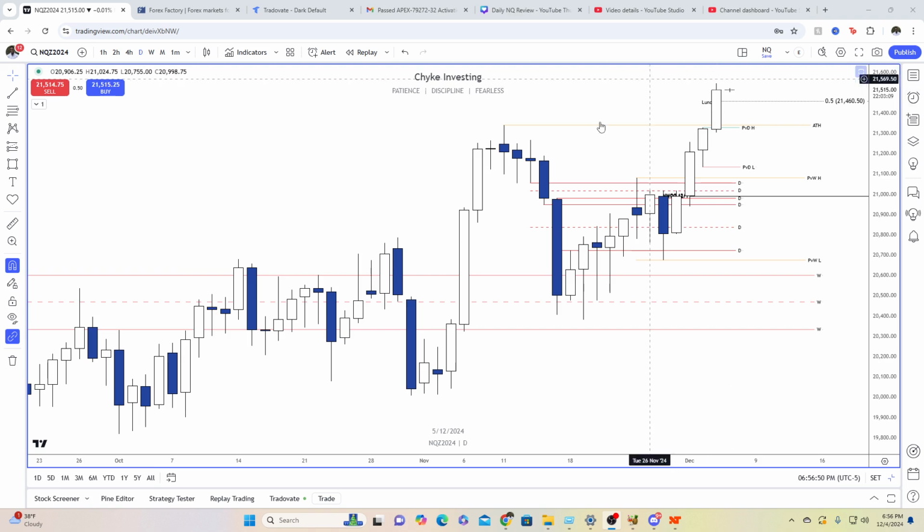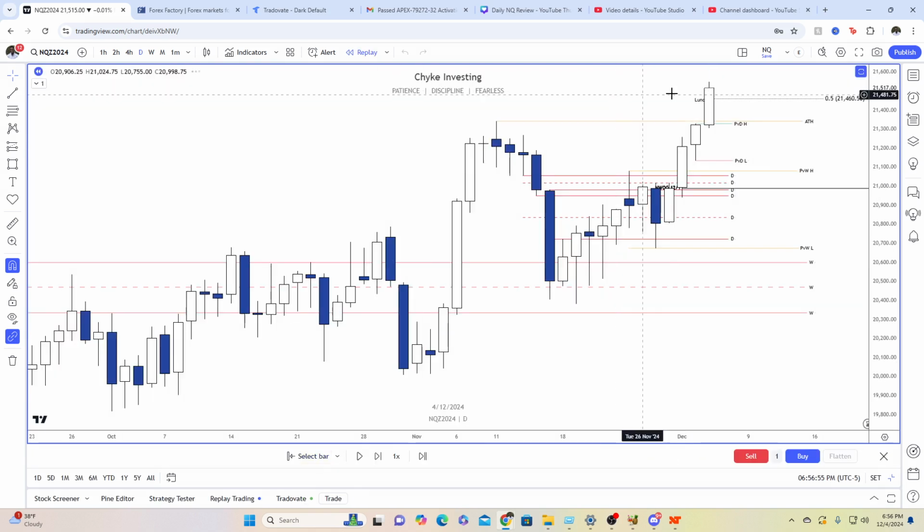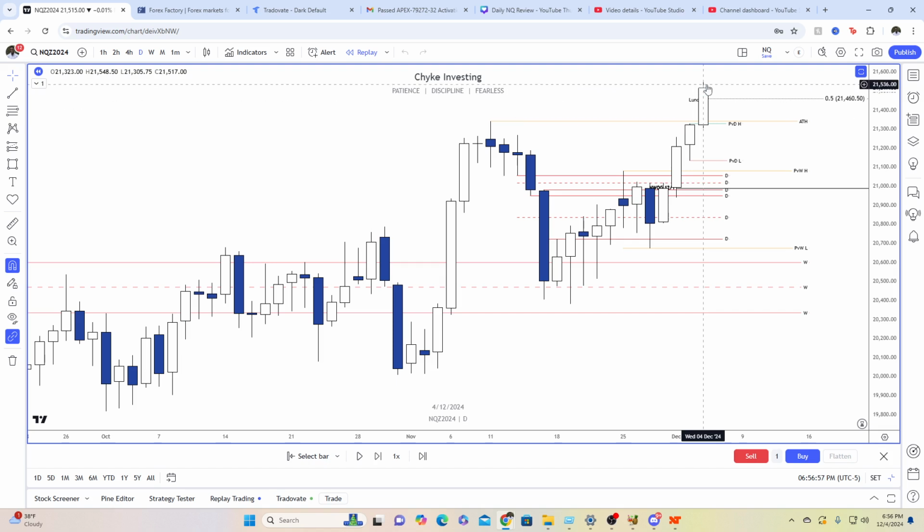So let's get into it. On the daily time frame, ignore this candle right here. On the daily time frame, we had an expansion day today, right?